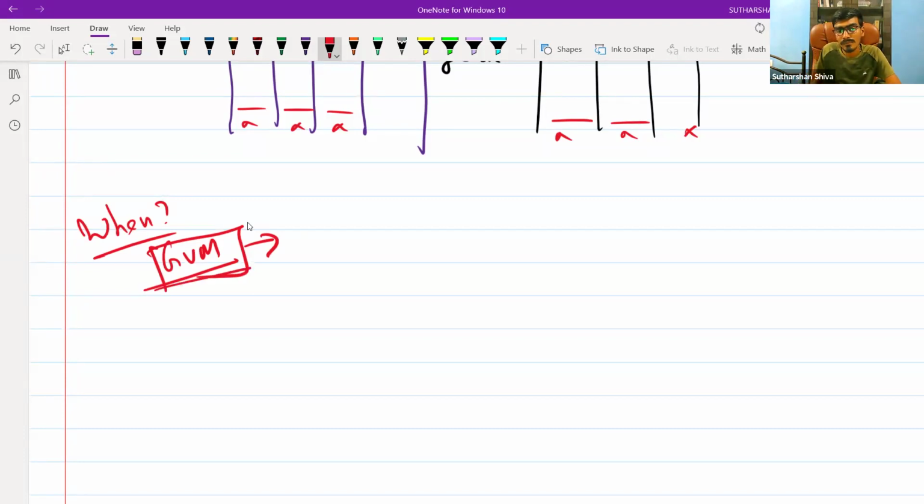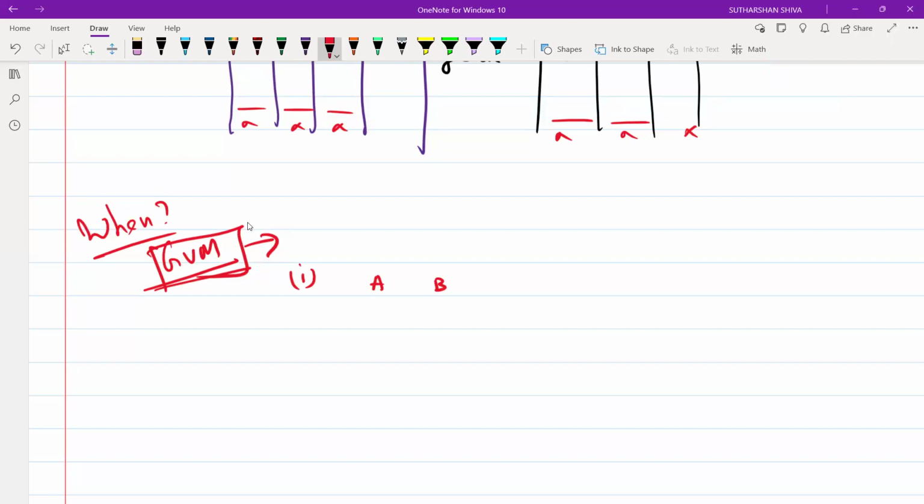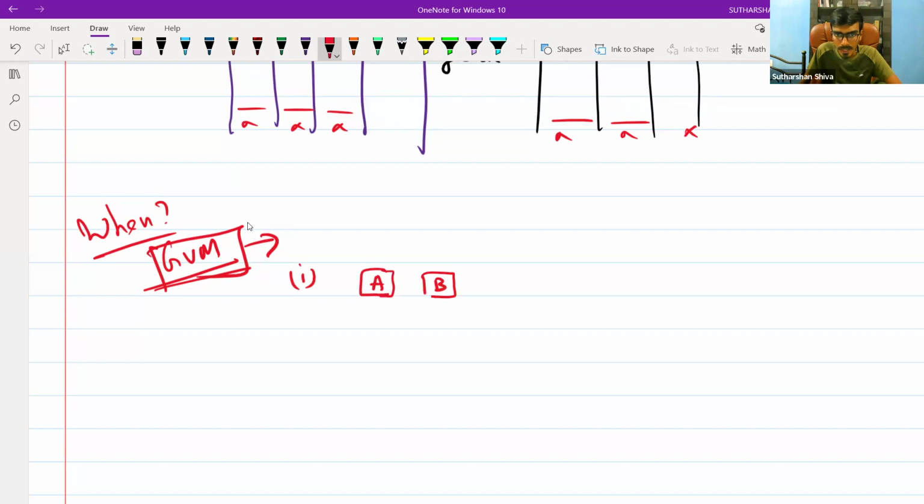So when does GVM apply? First point: when the firm has A and B as partners, which is the minimum requirement, I need only two partners to form a partnership firm, right? A and B are partners doing a business.